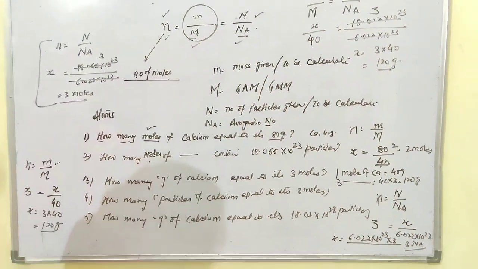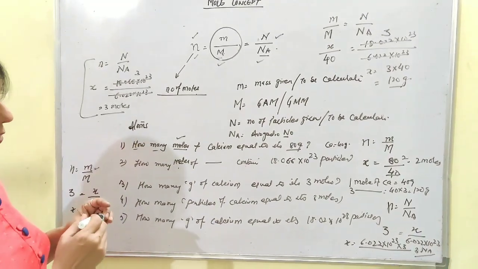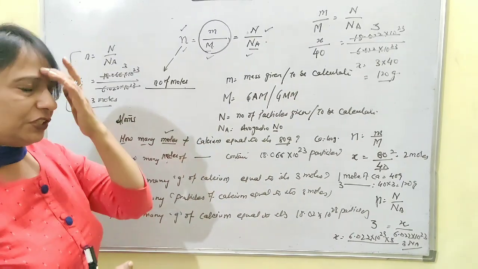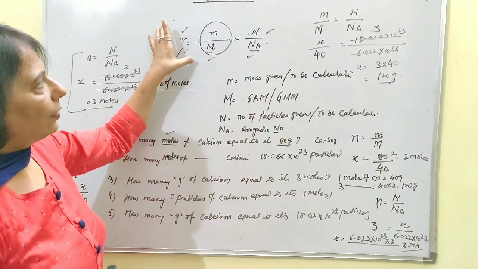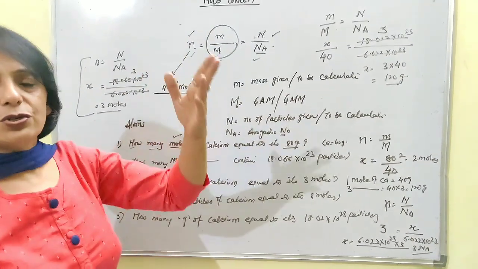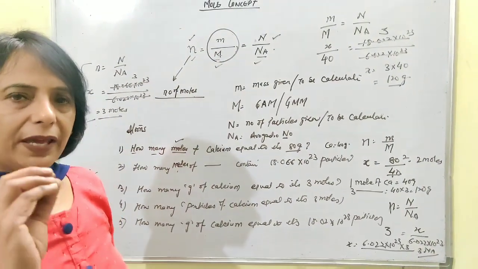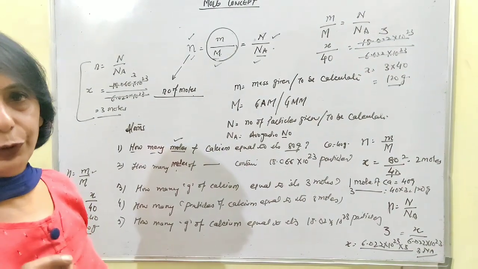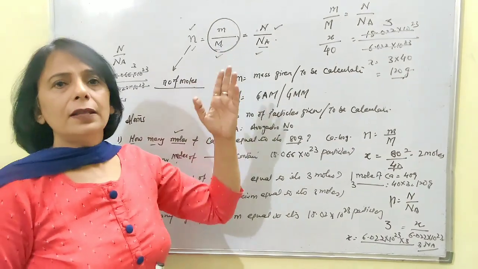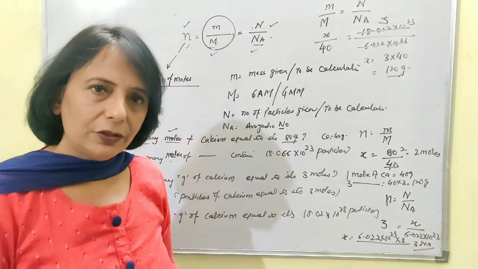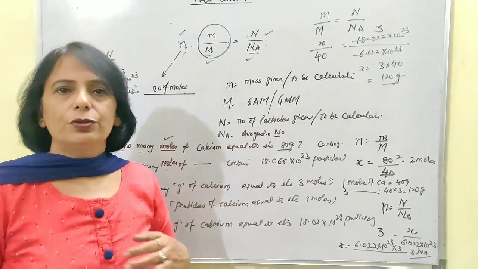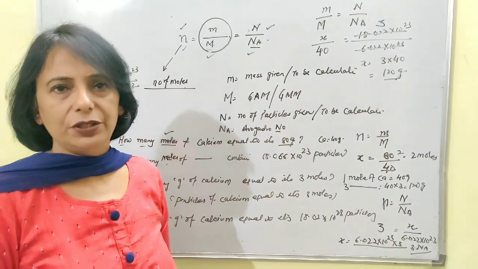So I have taken in every way how to correlate the things. Whenever you find 2 particular things which have been mentioned in a numerical, pick up that part from this particular formula and then try to solve the numericals. That will become a very easy and convenient process for you people. And if any one of you faces a problem with the formula, then you can go for the unitary method also. It is all up to you. The main thing is you should understand the concept which we want to tell you through this video.